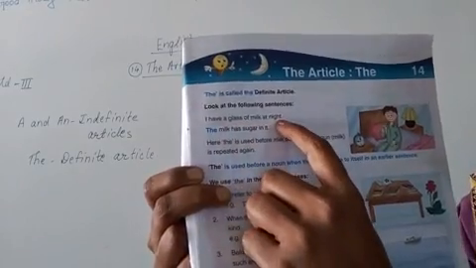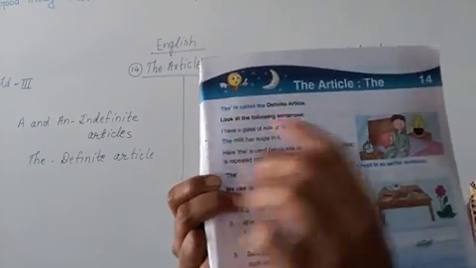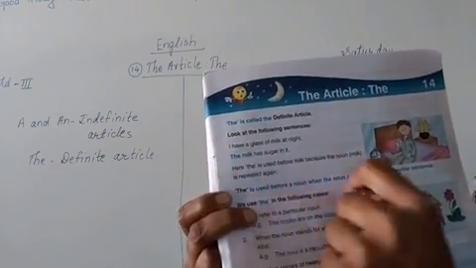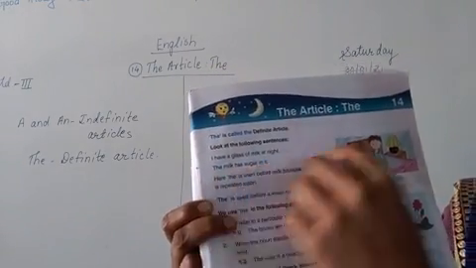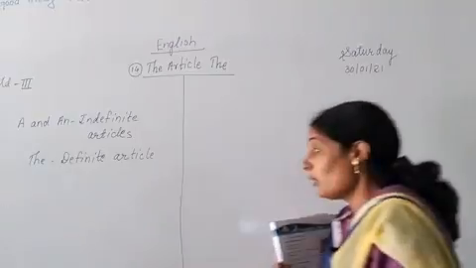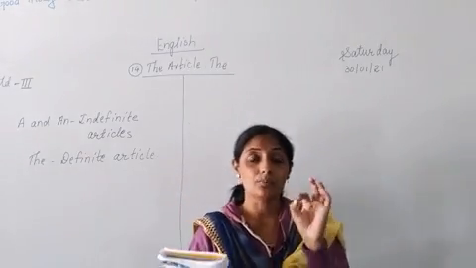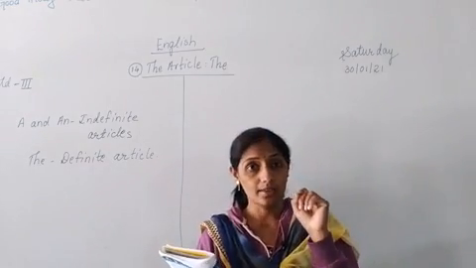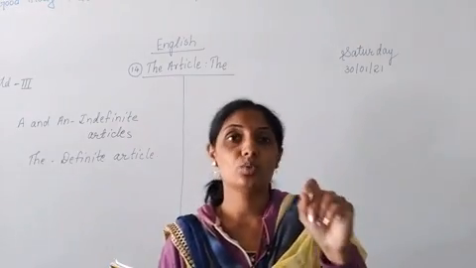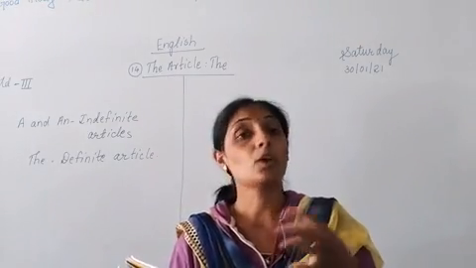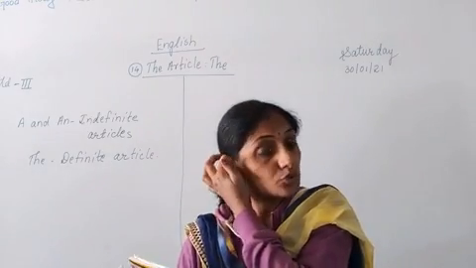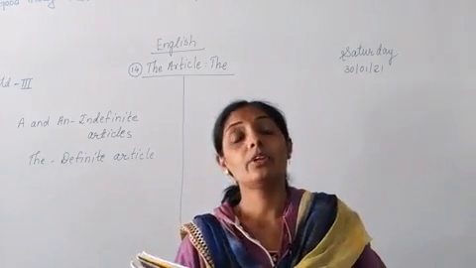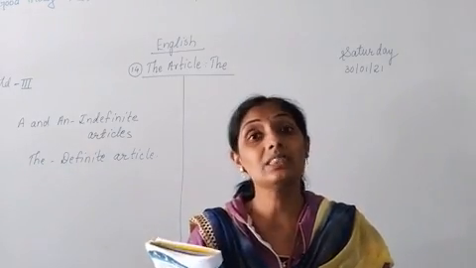I have a glass of milk at night. A normal sentence. So what sentence can we make? The milk has sugar in it. Now when we speak about the milk, means what? फक्त दुधातच काय आहे? Sugar आहे. Milk is the only thing which has sugar, not any other item. Other items do not have sugar. The milk. When we talk about a particular thing, now which particular thing are we talking about? We are talking about the milk.